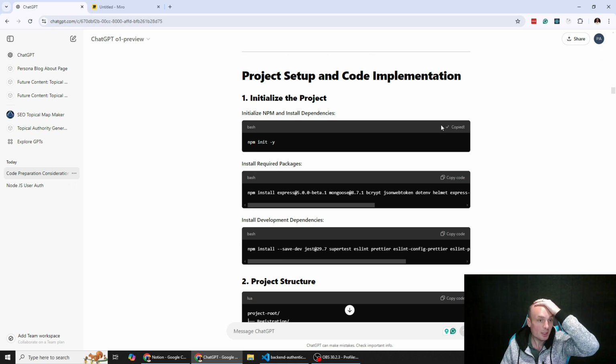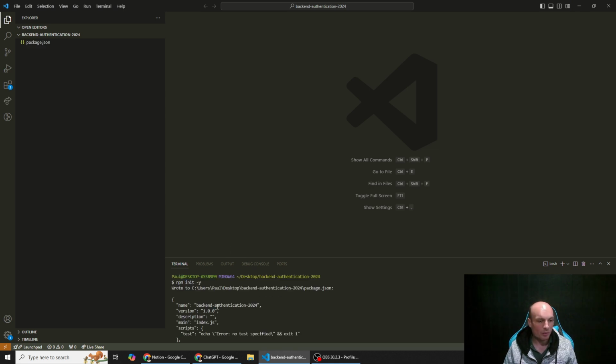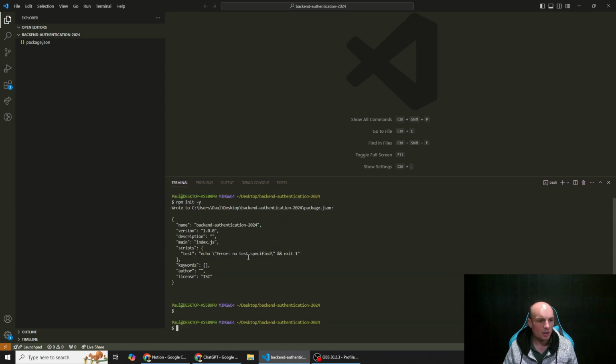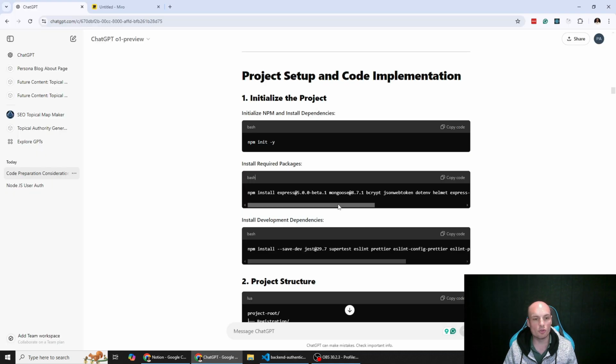So we need to initiate npm init. So we're just going to cut and paste that, and it's going to automatically answer all this for us, which we don't need to worry about for now. And you can change that later on if you need to. And then what we're going to do is we're going to install all of these packages. So as I mentioned, we do want to use Express.js.